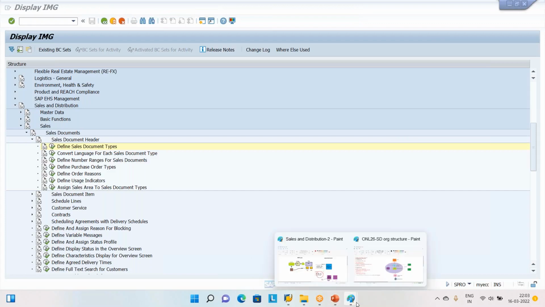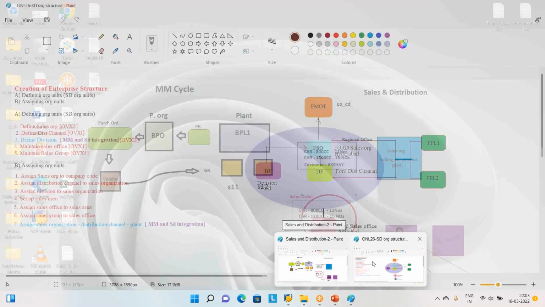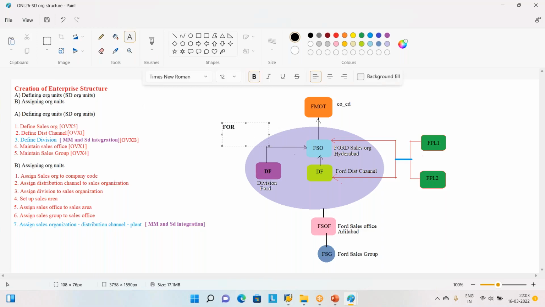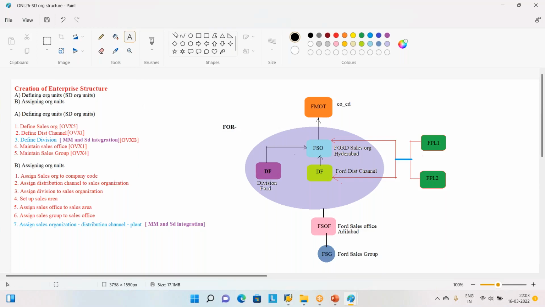Actually, do you know what a sales area is? What is a sales area? This gray color is called the sales area. Actually, we have to link the newly created FOR, Ford Sales Order document type, to my sales area. This we have to do it. But SAP does not allow directly linking your newly created document type FOR to my sales area. Understood, sir? So what to do? There are three different steps that are going to be there.